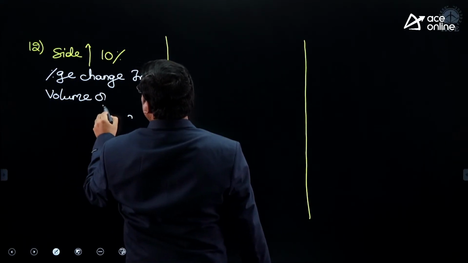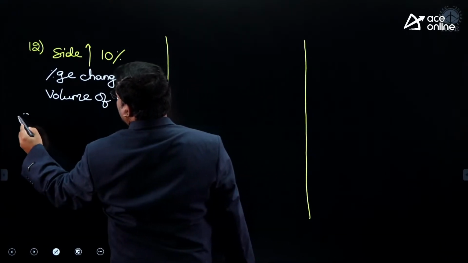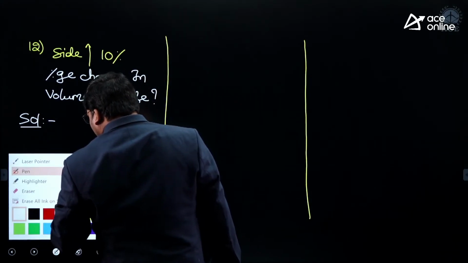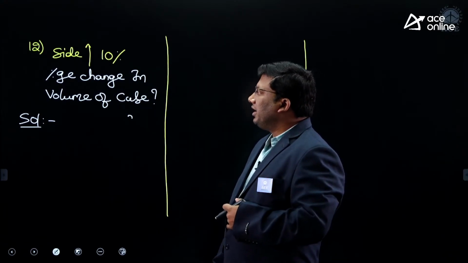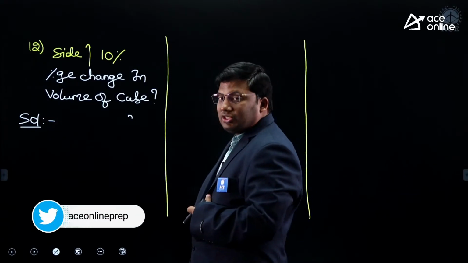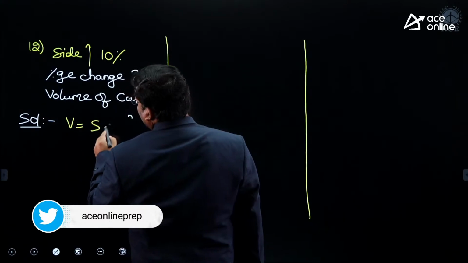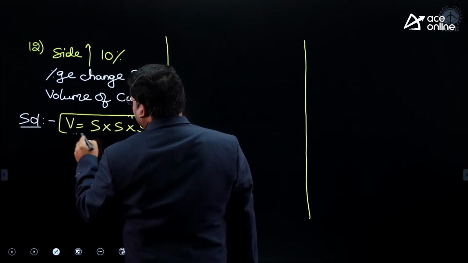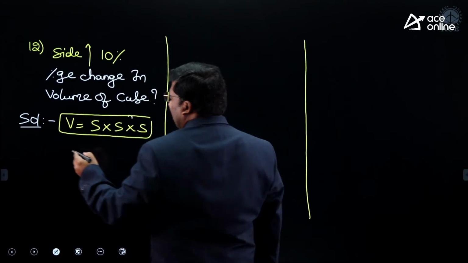Same model, you can also use this concept in geometry and mensuration also. Side increases by 10%. Find the percentage change in volume of the cube. Volume of the cube is given by side into side into side.